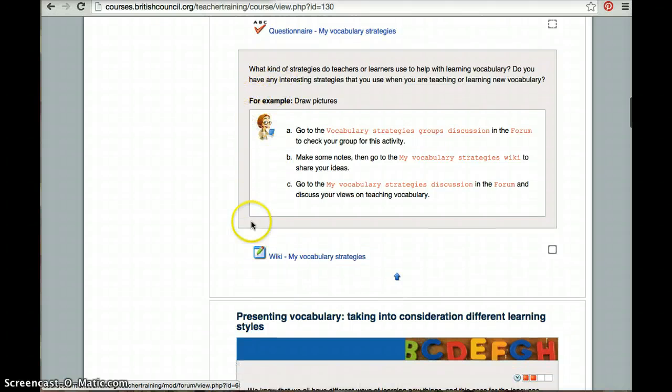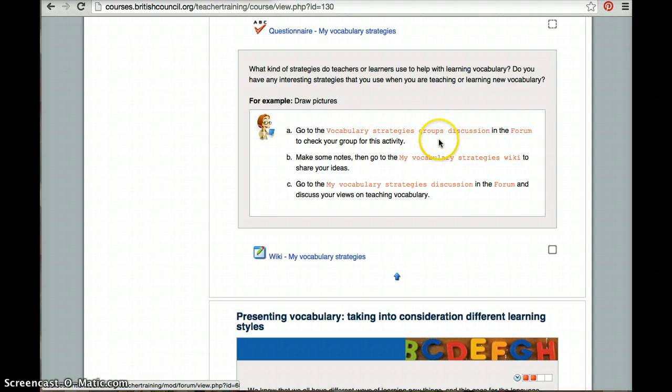For instance, here we have a first wiki and it says, what kind of strategies do teachers or learners use to help with learning vocabulary? Do you have any interesting strategies that you use when you are teaching or learning new vocabulary? For example, draw pictures. A. Go to the vocabulary strategies group discussion in the forum to check your group for this activity. So this is a team activity, alright? That's why it's very important to read this before we click on the wiki. Otherwise, we're not going to know what we are supposed to do.